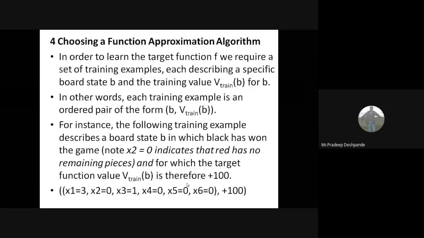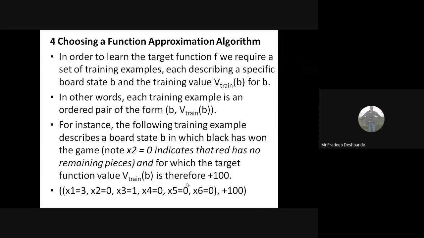Next is choosing a function approximation algorithm. After designing a problem and its representation, the next thing is to decide what algorithm I can use to solve this particular problem. To learn the target function, we require a set of training examples. In any machine learning problem, we need training examples.